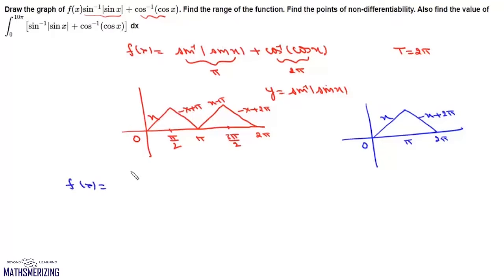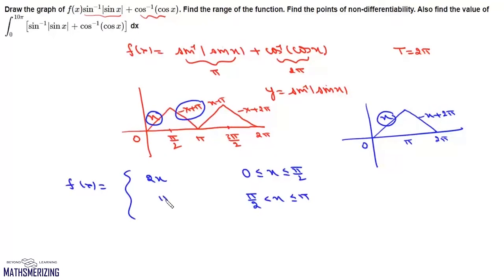Now we write the definitions for this function f(x). The first definition is when x lies between 0 to pi by 2. Between 0 to pi by 2, both the definitions are x. So it will be simply 2x. From pi by 2 to pi, here the definition is minus x plus pi, and here it is plus x. So we'll add them, we'll get this as pi.